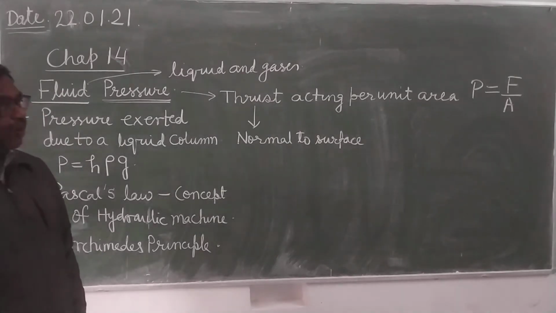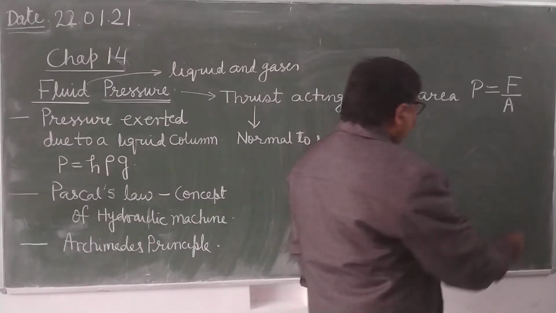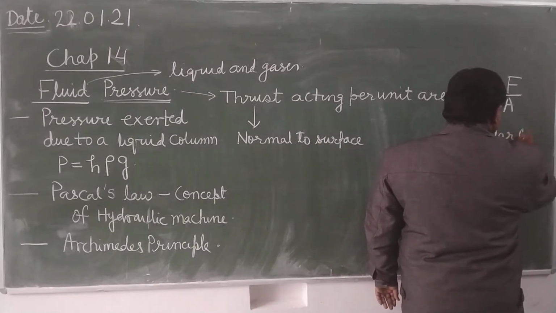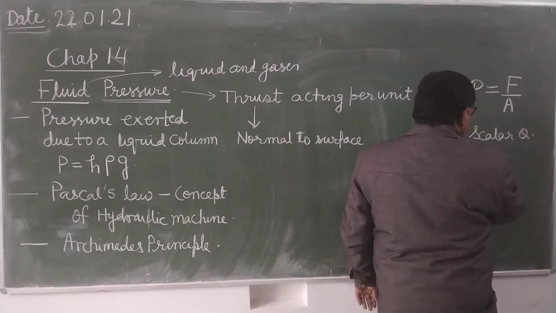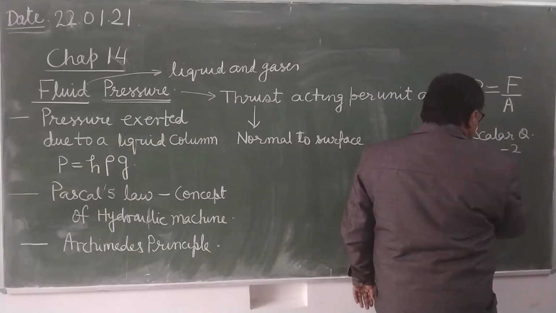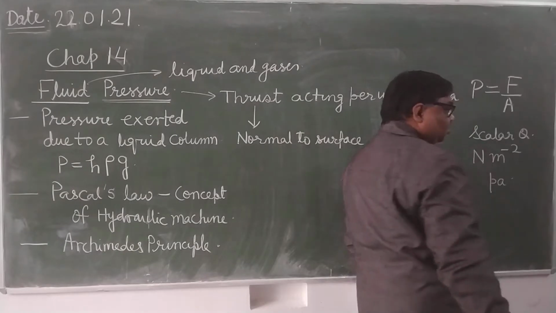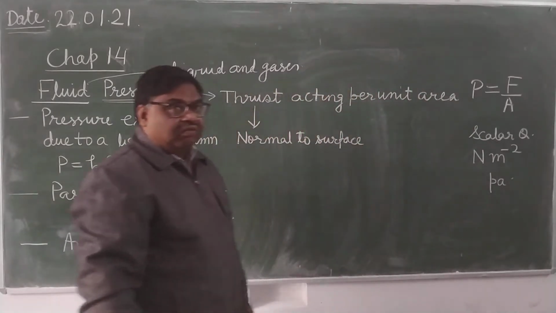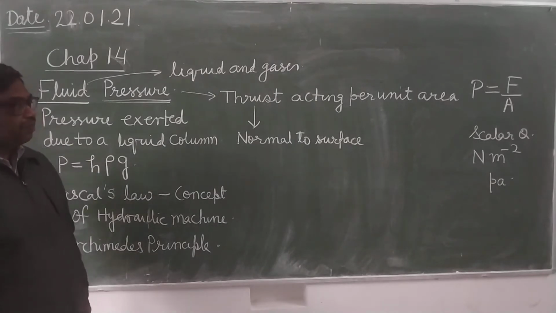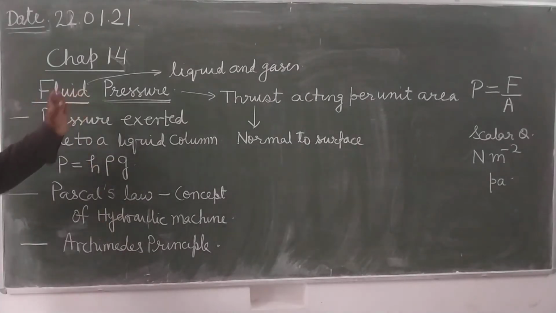It is what type of quantity? So already we know it is a scalar quantity. Its unit is Newton per meter square, or we also call it Pascal. 1 Pascal equals 1 Newton per meter square. So see here, pressure is thrust acting per unit area.